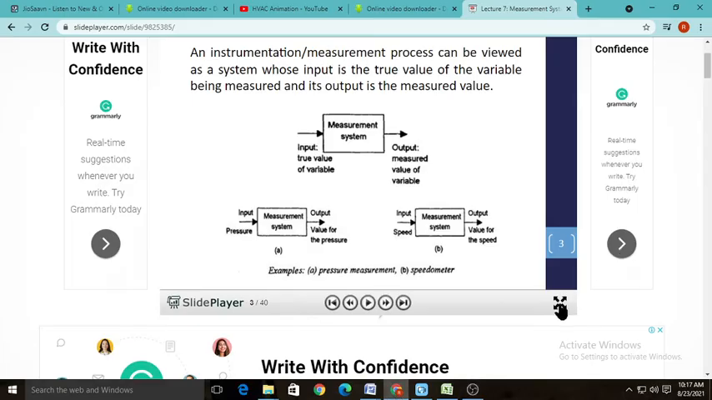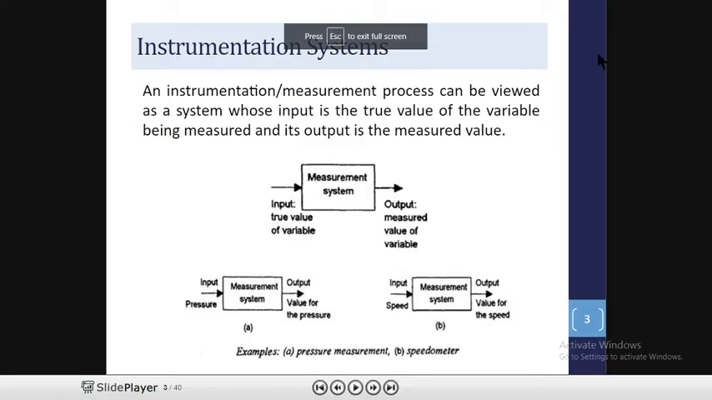Today we are going to see the next topic of this subject, and today we are going to study about the measurement system. Then we will see its characteristics, which are static characteristics and dynamic characteristics, then precision, accuracies, then linear characteristics. All these things we are going to study today. So focus on your screen here.